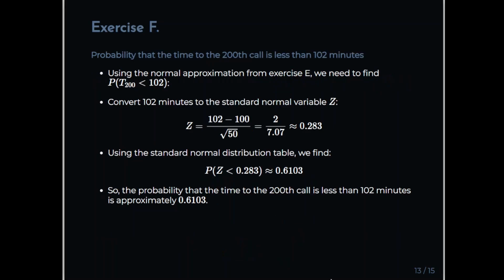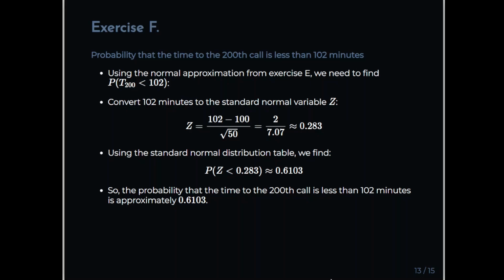Okay. So calculate the probability that the 200th call is within less than 102 minutes. So use the normal approximation from exercise E. We need to find the probability T200 less than 102. So I'm just going to be quick about it here and just use the z-score and the cumulative distribution function of the normal distribution. Z-score is 102 minus 100 divided by square root of 50, 2 divided by 7.07, and that gives us a z-score of 0.283.